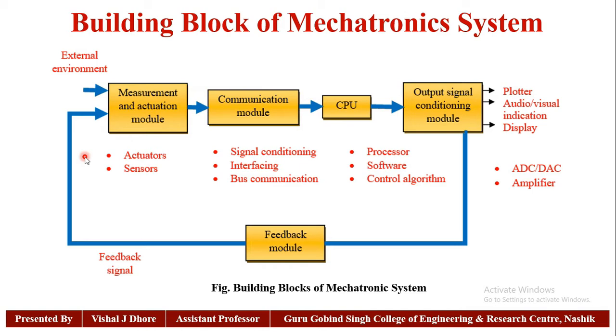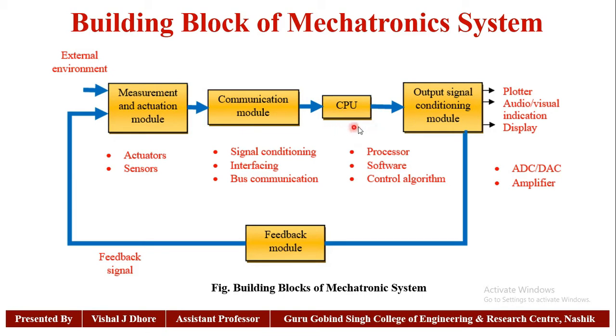Now the second block is the communication module. The position of sensors and the relative position of actuators are measured, and corresponding signals are generated. Now these signals are fed to the CPU through the communication module. The communication module includes the signal conditioning circuits, interfacing circuits, and bus communications.